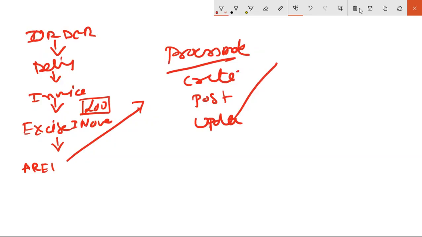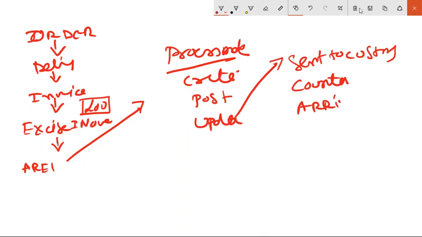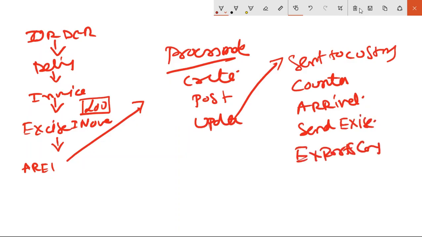And when you create an update, it has activities: sent to customs, countersigned by customs, arrived back, you send this to the excise, and exports has been confirmed. Okay, this is the second process. Third process, rebates or no bond.